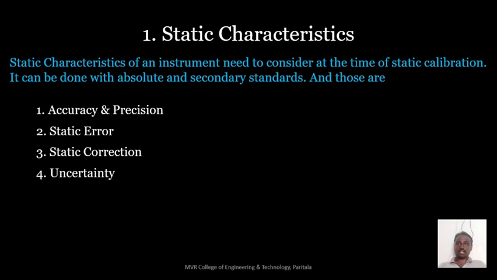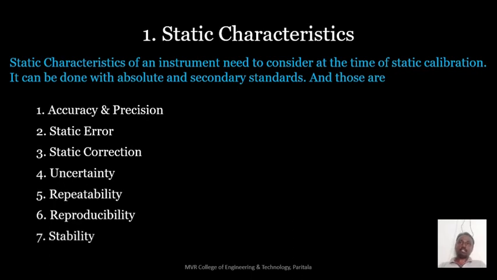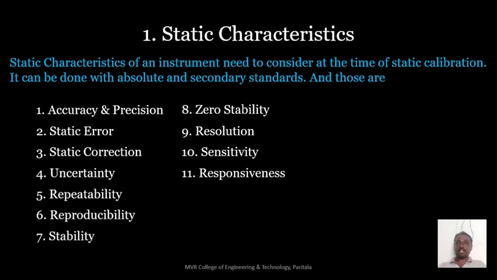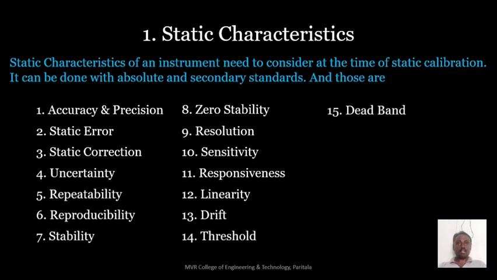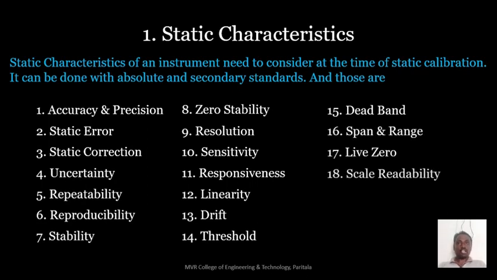Fourth one, uncertainty, repeatability, reproducibility, stability, zero stability, resolution, sensitivity, responsiveness, linearity, drift, threshold, deadband, span and range, live zero, scale readability, input and output impedance.